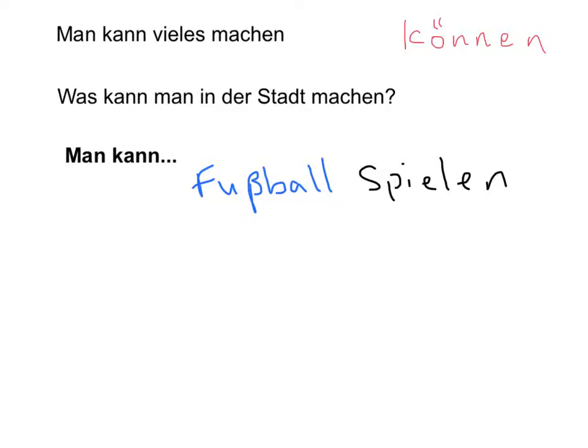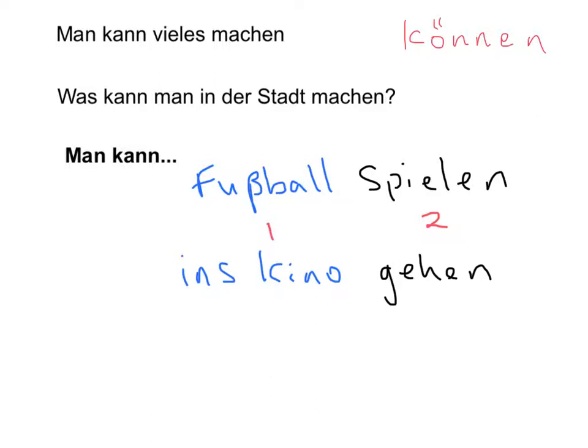Okay, so it's important to remember after the man kann that the activity that you're doing comes first, and then the second verb comes at the end. Okay, let's look at another example of when we can use man kann. We could say man kann ins Kino gehen.